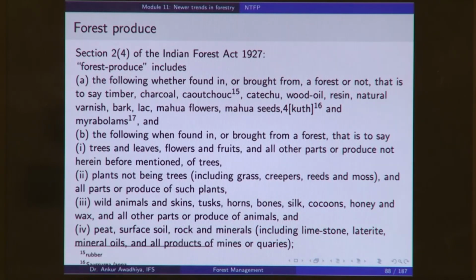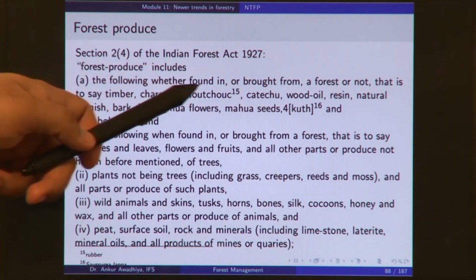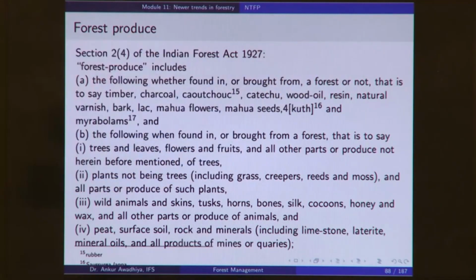So, what does forest produce include? It includes the following, whether found in or brought from a forest or not, that is to say timber, charcoal, caoutchouc, wood oil, resin, natural varnish, bark, lac, mahua flowers, mahua seeds, kuth and myrobalans. What is it saying?